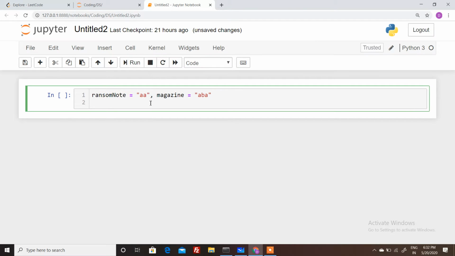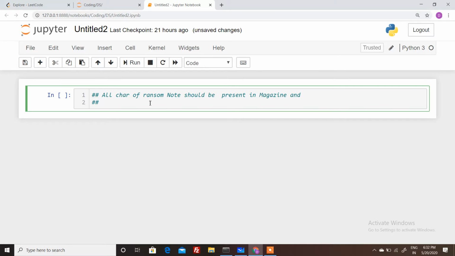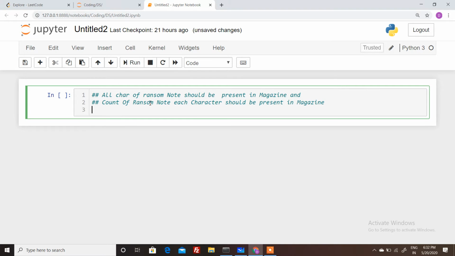First condition will be that all characters of the ransom note should be present in the magazine, and the other condition is that the count of each ransom note character in the magazine should be the same or greater.